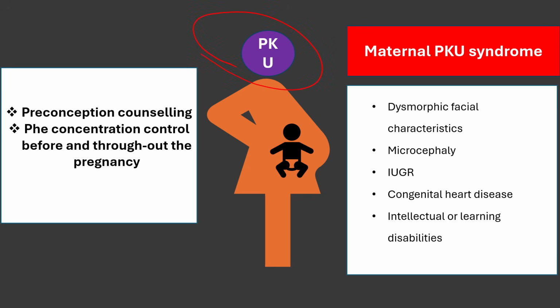Women with PKU should have preconception counseling, with phenylalanine concentration control before and throughout the pregnancy. Why? Because this can affect the fetus and can cause maternal PKU syndrome, presenting with dysmorphic facial features, microcephaly, IUGR, congenital heart disease, and intellectual or learning disabilities.